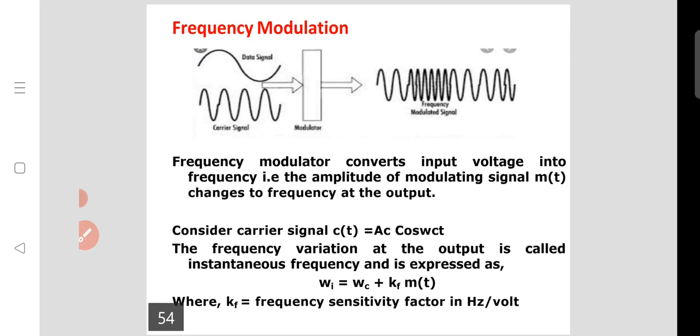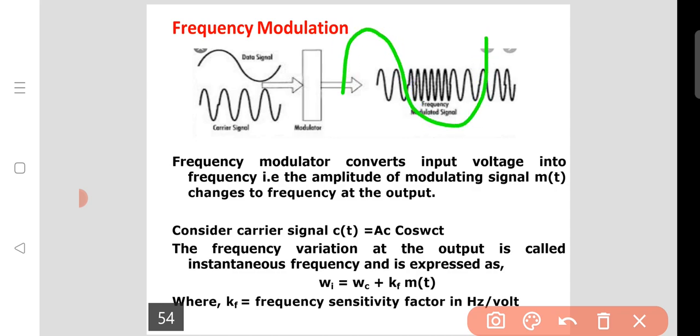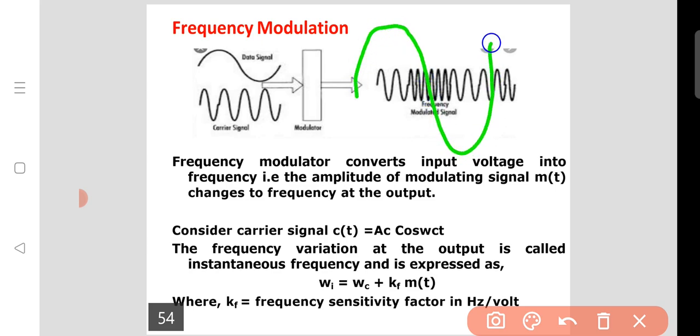So this is the frequency modulation. I will try to draw the waveforms freehand. This is the modulated wave. This is the carrier wave with a constant frequency and constant amplitude.